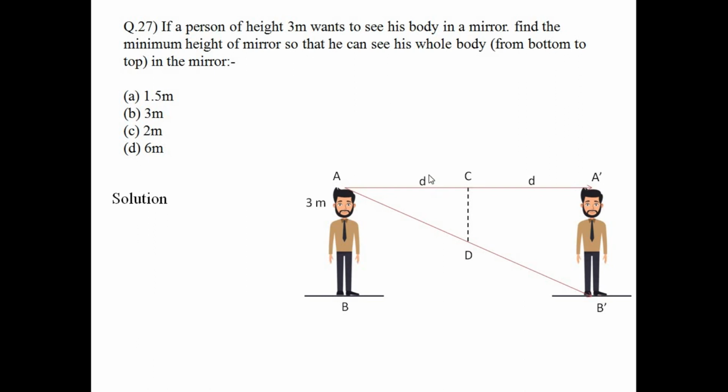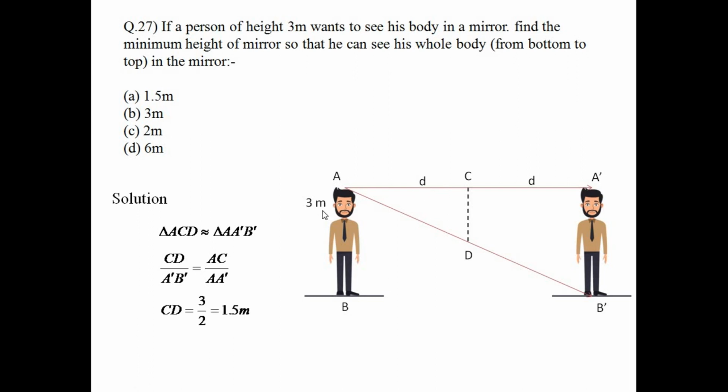Okay, and also the length of AC is D and A dash C is also D. Since this is a plane mirror, the object distance and image distance will be the same. Okay, and written here, ACD and A dash B dash are similar triangles. So CD by A dash B dash equals AC by A dash.